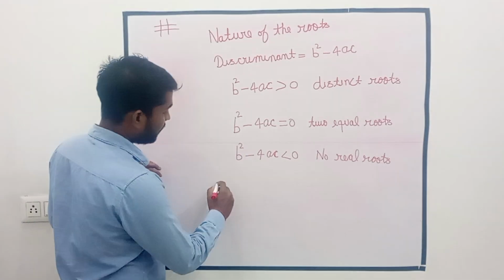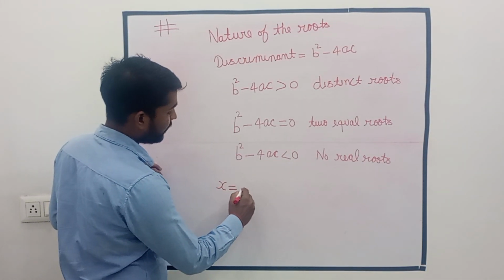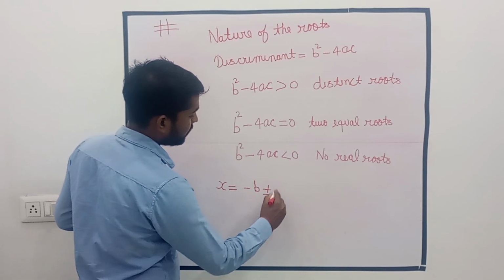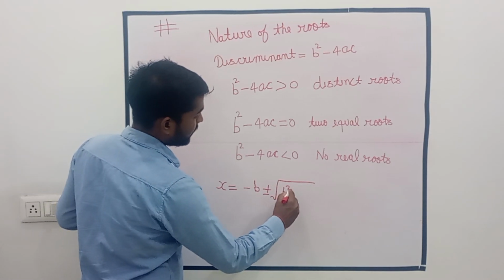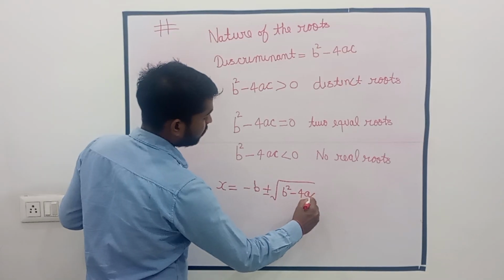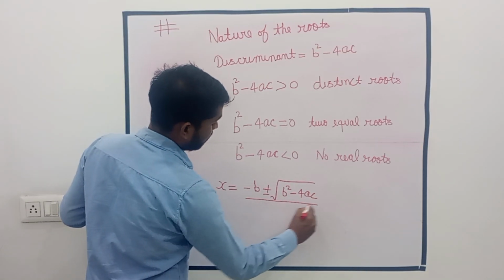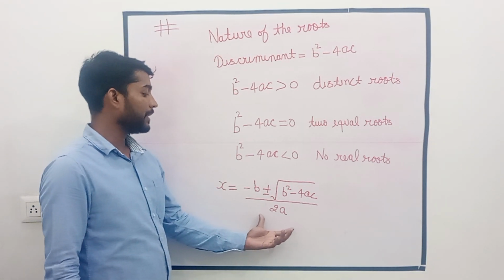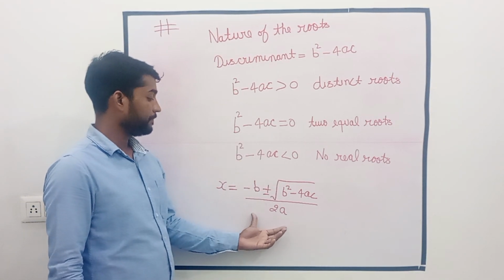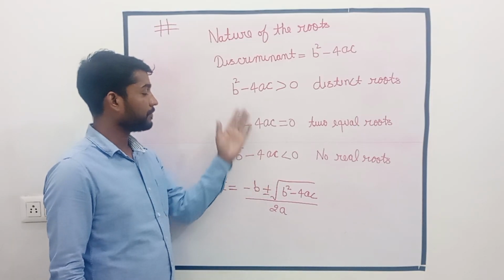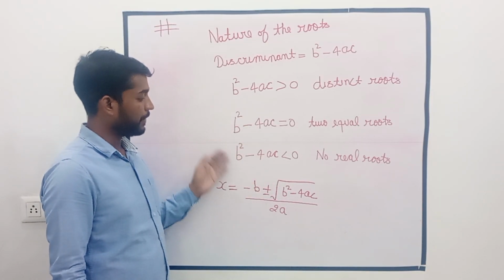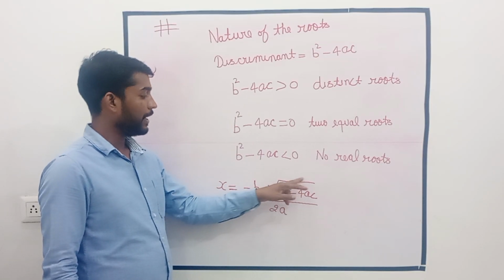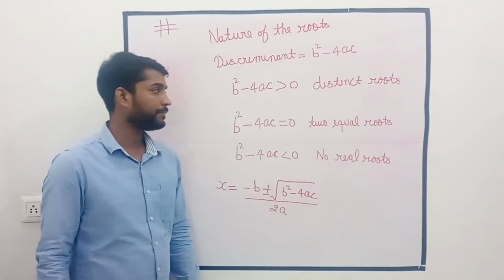And we have one formula for calculating the roots: minus b plus minus square root of b square minus 4ac, upon 2a. And it is another method of calculating the roots of the equation. Same meaning as described previously. If this part is less than 0, then we can say the roots are imaginary.